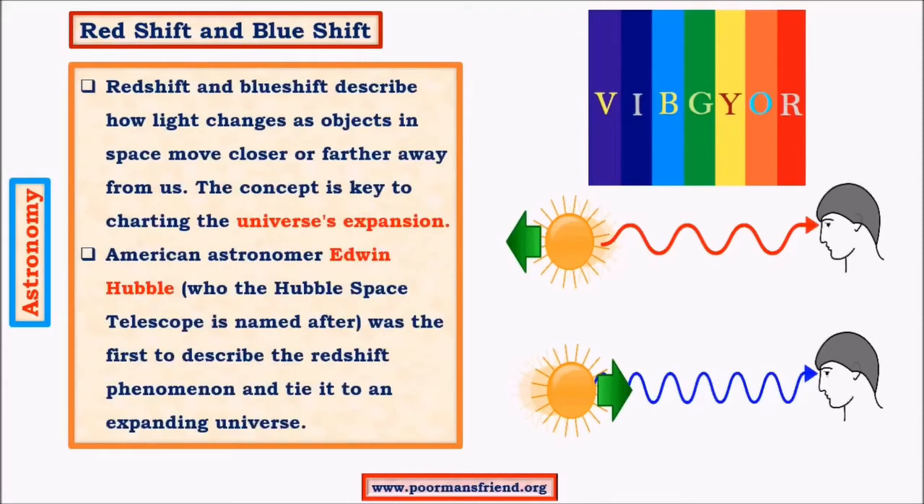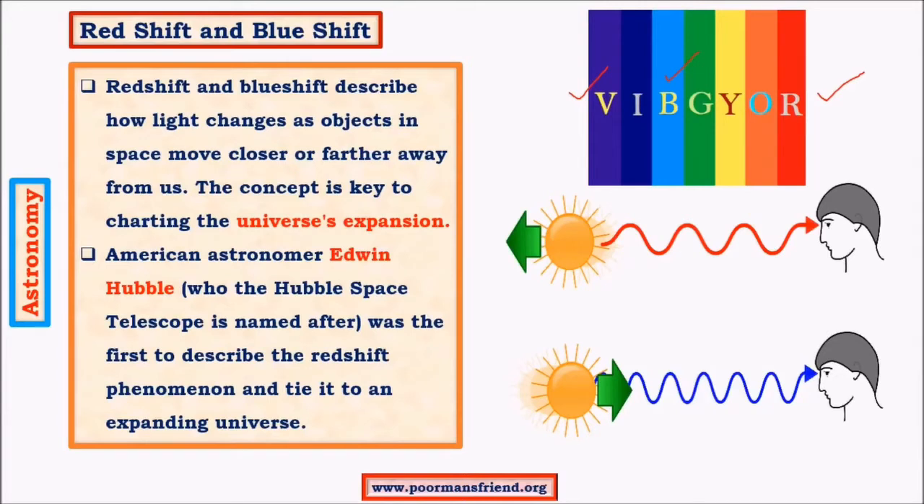We know that red has the greatest wavelength, that is why it is placed at the end. V, that is violet, has the shortest wavelength. Coming to blue, it has a significantly smaller wavelength compared to red. So how is this concept important?